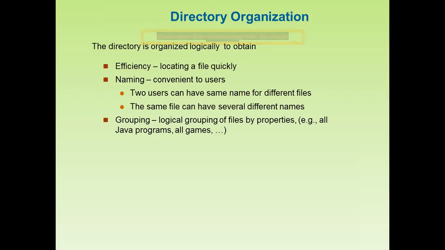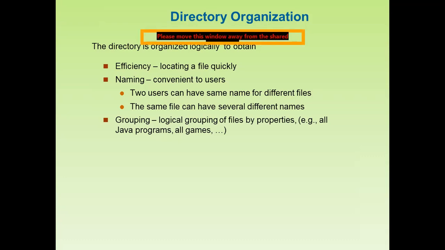The time must be very, very less. So the directory is organized in such a manner that the efficiency of the system will be enhanced.